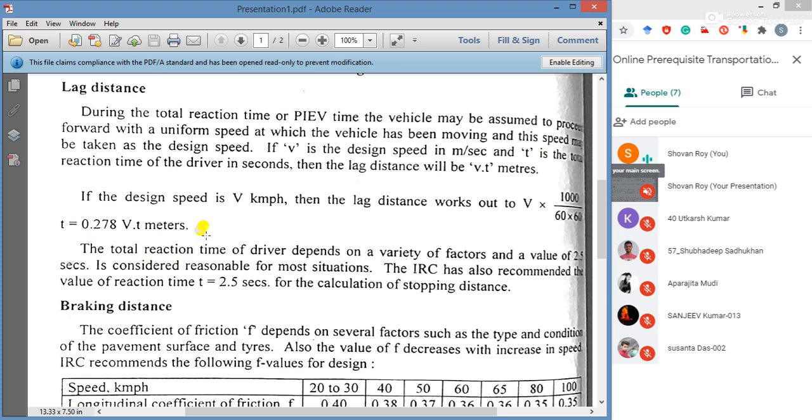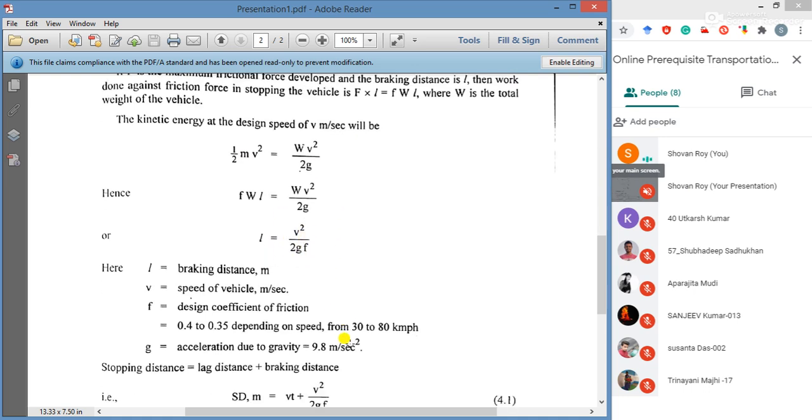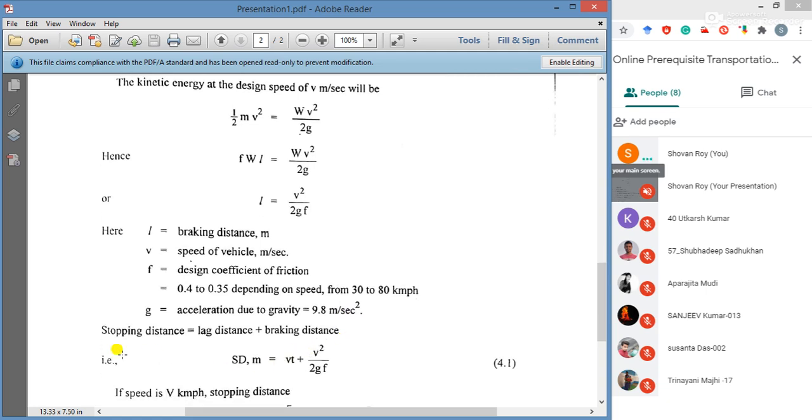If your value is in kilometer per hour, it is 0.278 vt, but normally if your v is in meters per second, then v into t is your lag distance, and braking distance is v square by 2gf. Now the stopping sight distance in meter equals to vt plus v square by 2gf.